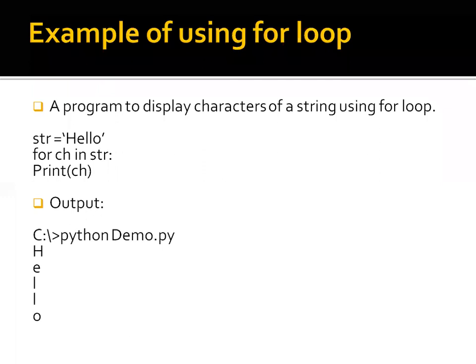In this program, the string contains hello, and there are 5 characters in the string. The for loop has a variable named ch, and every character of the string will be stored into the ch variable one by one when the for loop is executed. After that, all the characters are displayed in the output from H to O.